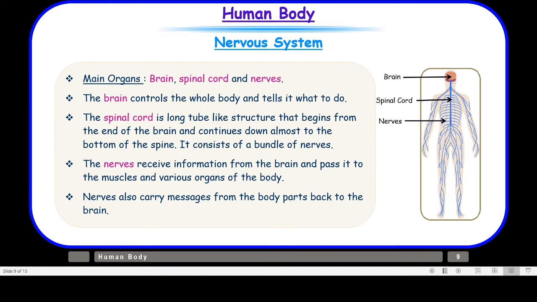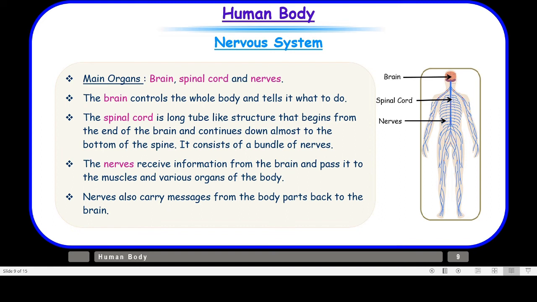How do they do that? Through our sense organs. We know that our sense organs help us feel changes around us. Therefore, nerves collect all the information from the sense organs. And what are those five sense organs? Your eyes, ears, nose, tongue, and skin, right? And they pass this information to the brain, and then the brain sends the message to our muscles and various other parts of the body about how to react to the situation.